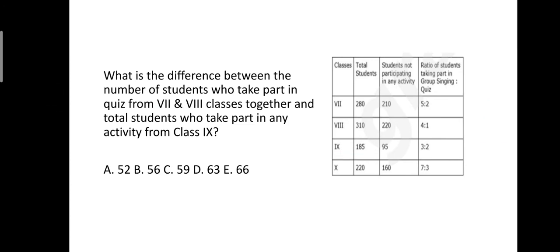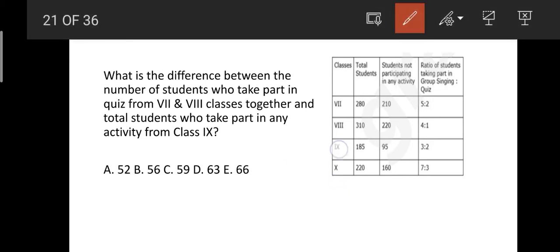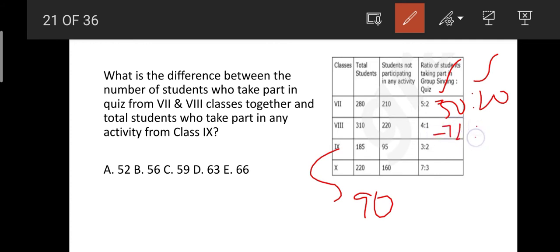Okay friends, this is our next question. What is the difference between the number of students who take part in quiz from class 7th and 8th classes together, and then total students who take part in any activity from class 9th? We know that the total students who take part in any activity from class 9th is 90%, and here the ratio we have taken as 50 and then 20. These are group singing people and these are quiz.